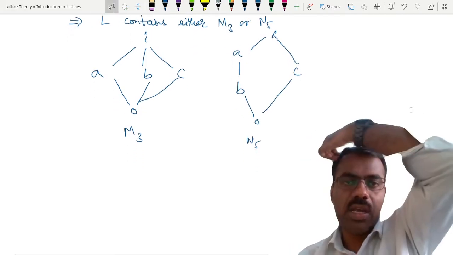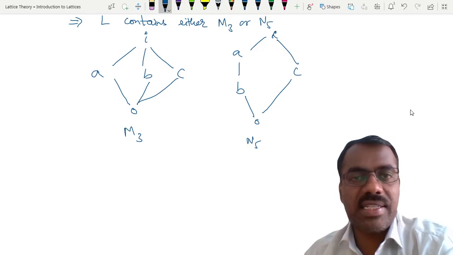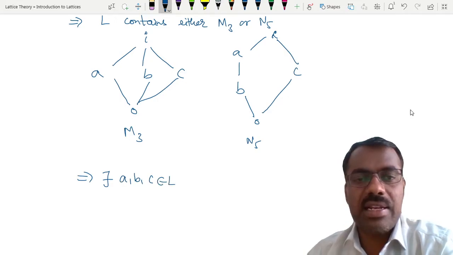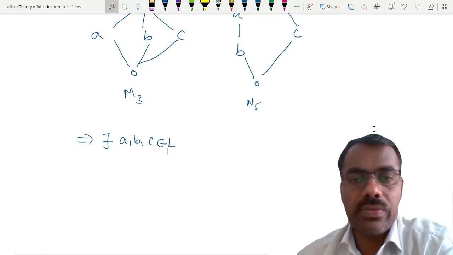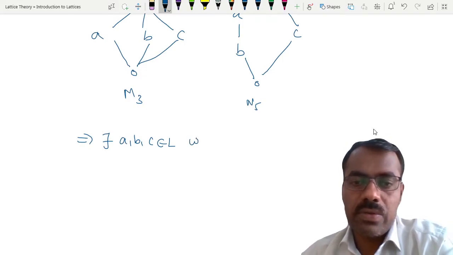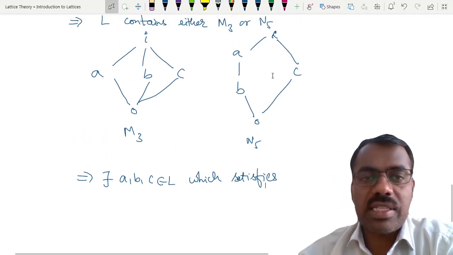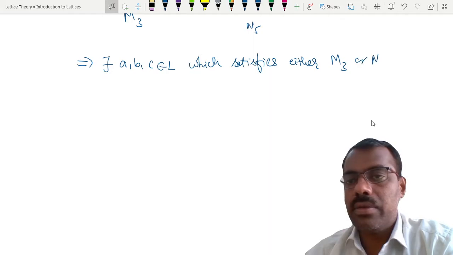So therefore there exists ABC in L satisfying either the M3 or the N5 condition.